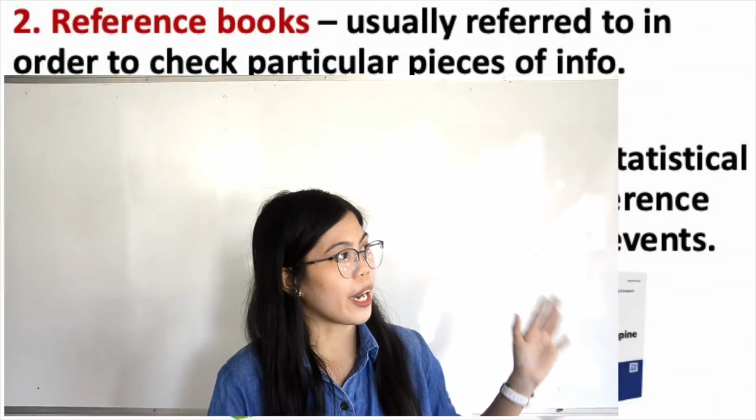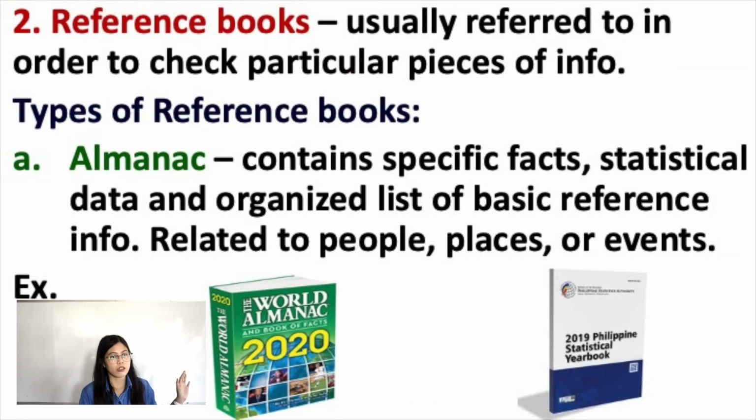So next one we have the reference book. Usually referred to in order to check particular pieces of information. So from the word reference, it serves as a reference aside from the textbooks you have, in order for you to get further knowledge about a certain topic. So we have different types of reference books. So we have first the almanac.